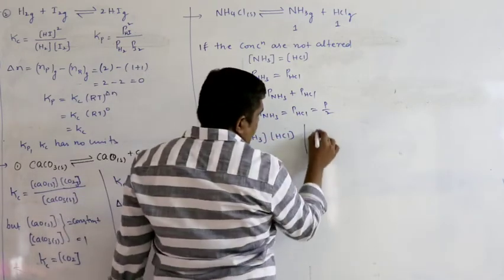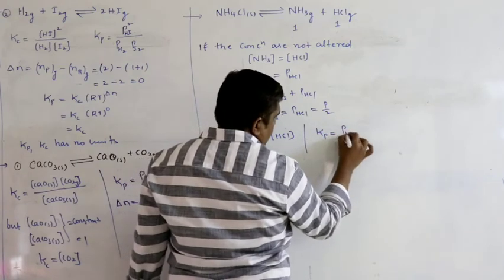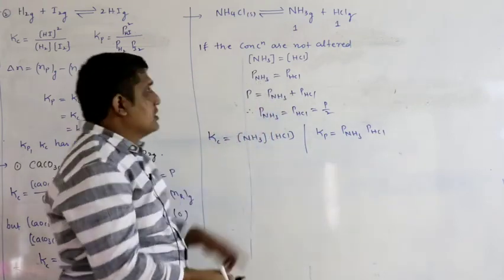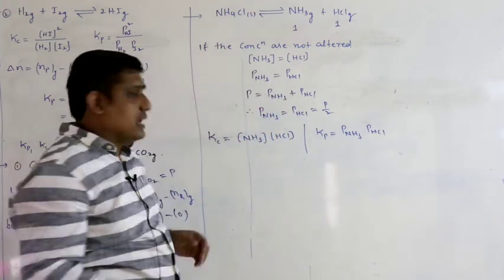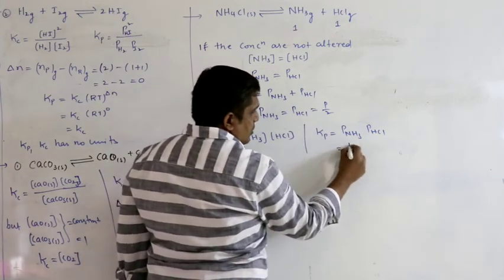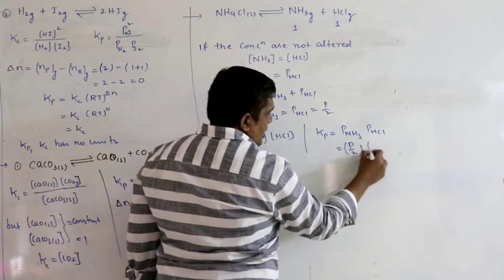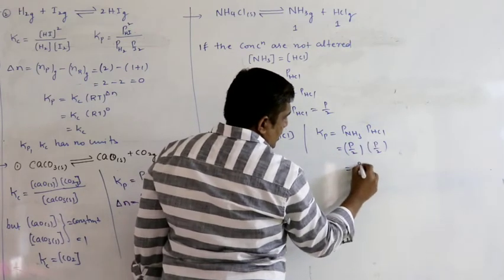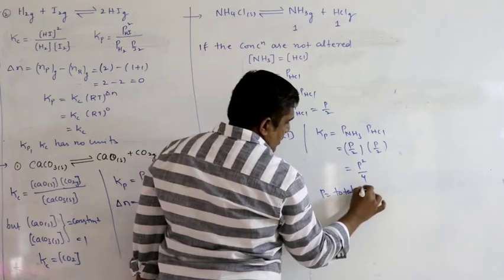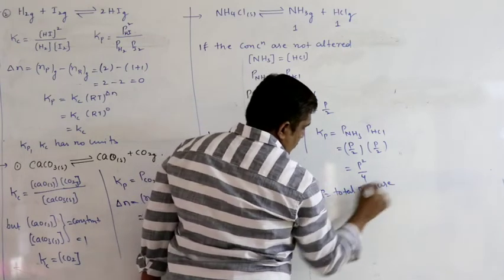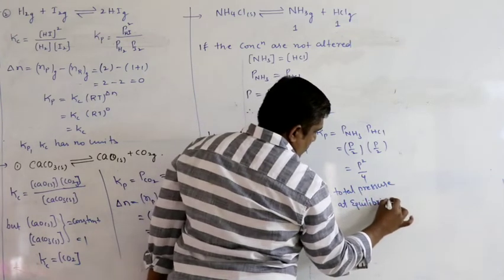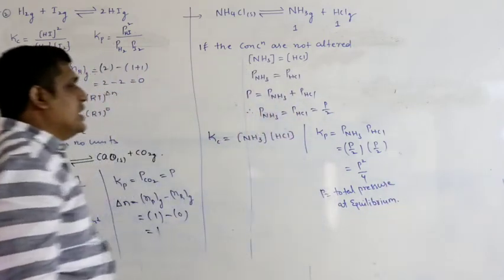Similarly, what is the Kp equation? Only gases, there are two gases: partial pressure of ammonia, partial pressure of HCl. The partial pressure of solids can be neglected. So, what is the partial pressure of ammonia in terms of total pressure? P by 2. In terms of HCl, P by 2. So, you will get P square by 4. P is the total pressure at equilibrium.